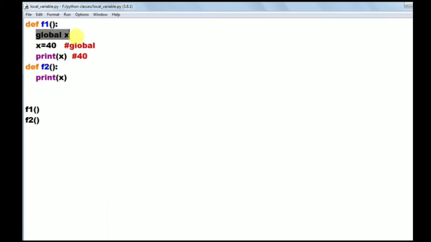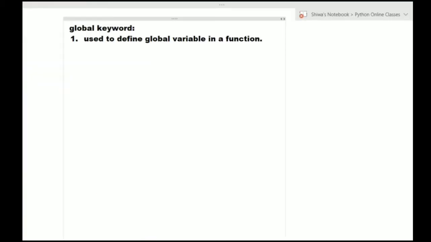And the second purpose is, it is used to modify global variable value. It is used to modify global variable value from a function. If you want to modify a global variable value from a function, then also we can use this global keyword.